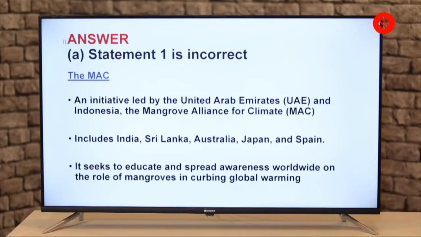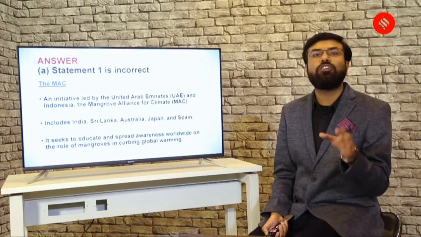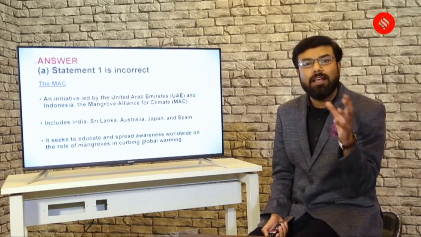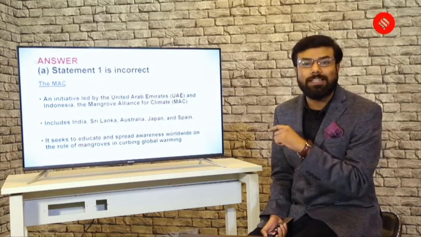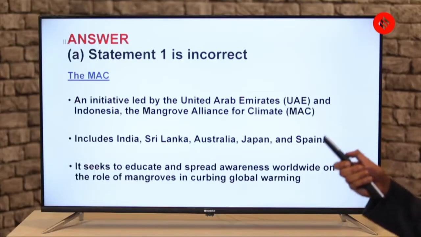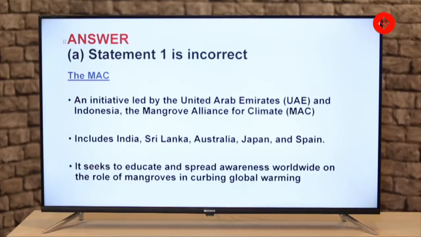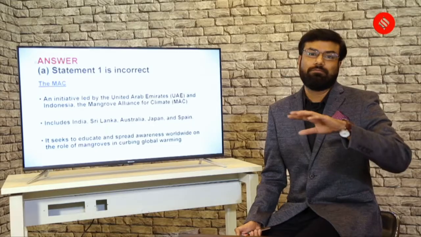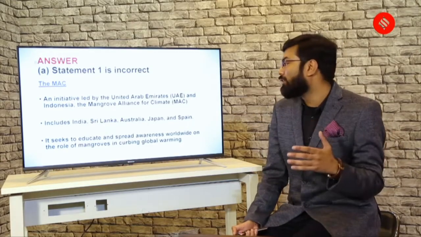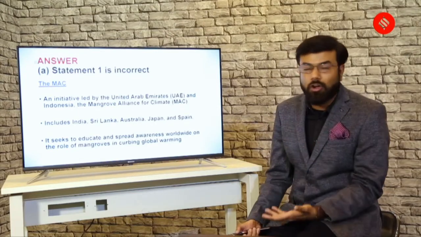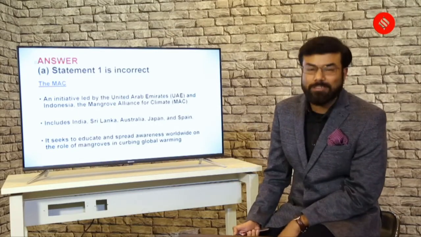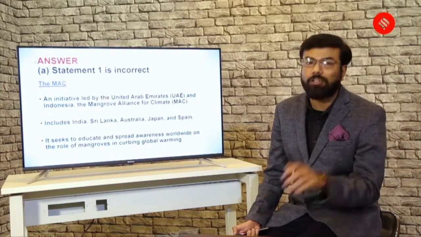Now we need to know why it is incorrect. Of course, there is a swap of some countries here. There are one or 2 countries which are not correct in the question. So you need to know that it is an initiative which is led by UAE and Indonesia, and it is known as MAC, the Mangrove Alliance for Climate. The second important part is that it includes India, Sri Lanka, Australia, Japan and Spain. Now see, most people will not think about whether Spain is there or not. So there was a twist. So definitely it's a factual question. You need to get your facts right.